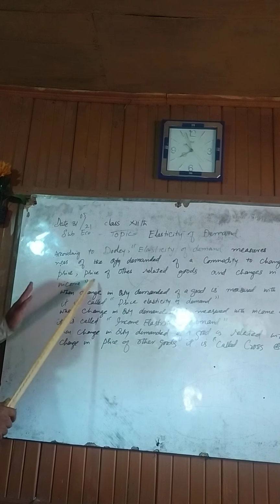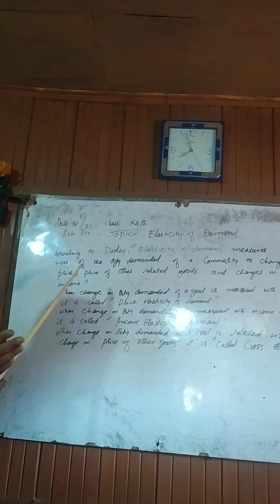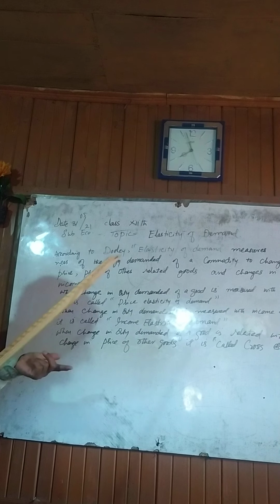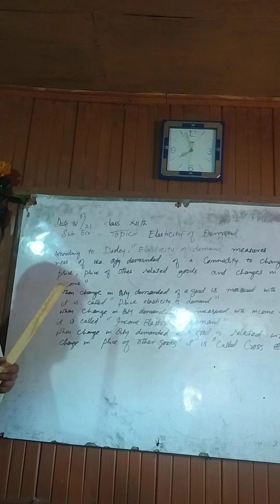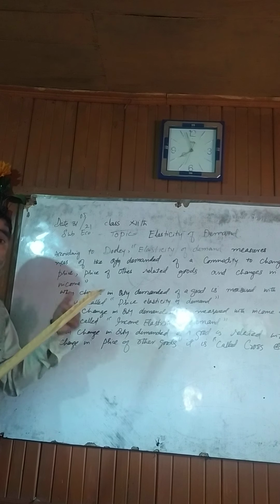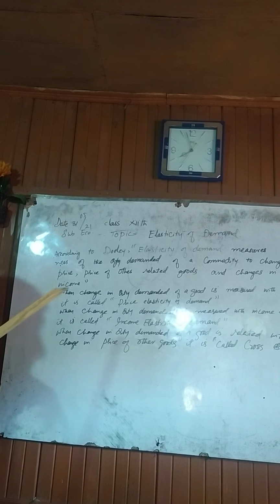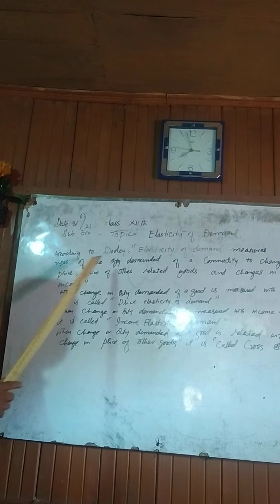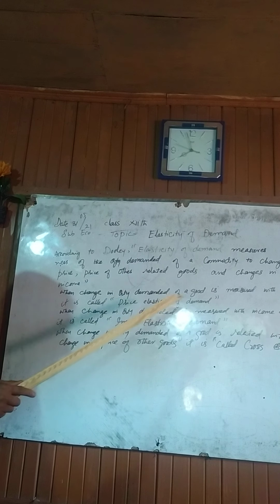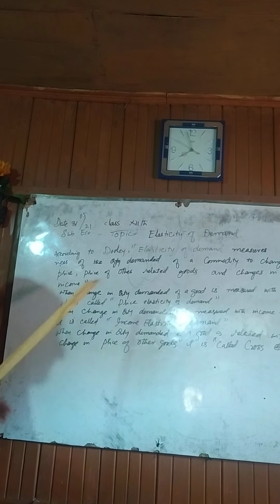So, the price of other related goods may matter, or sometimes, as we know from the determinants of demand, consumers' income also influences the demand. In a nutshell, elasticity of demand measures the responsiveness of quantity demanded of a commodity to change in its price.